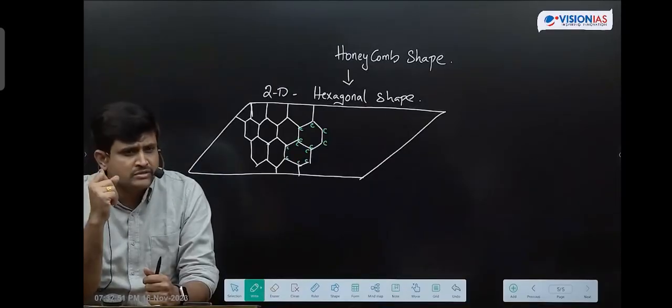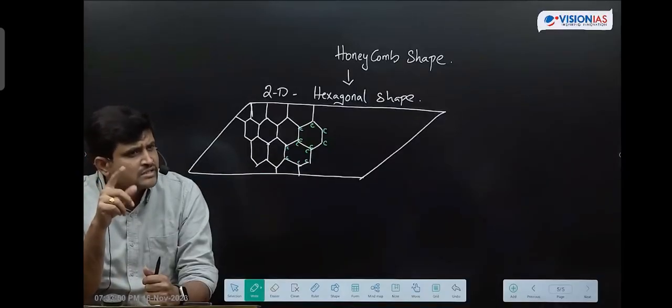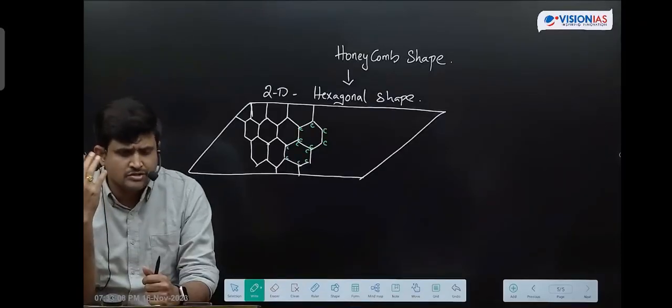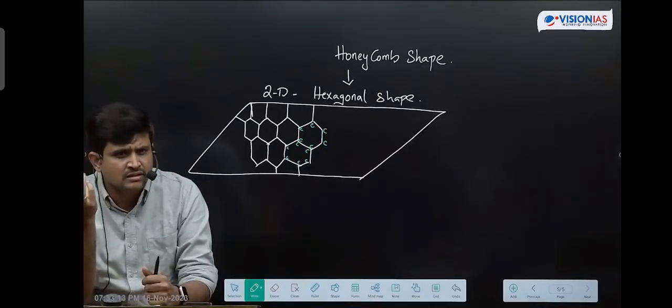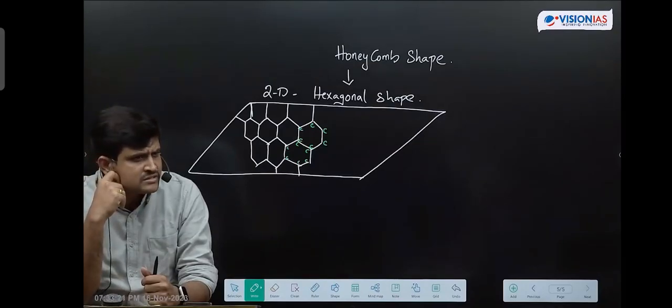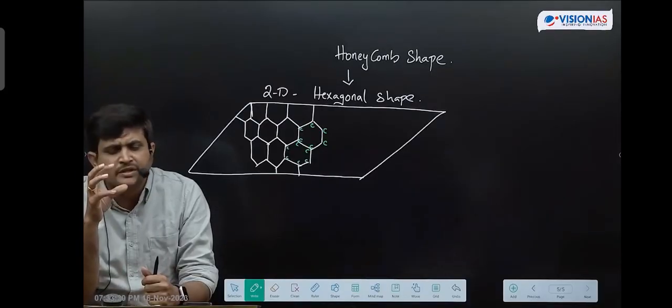We can use it in display technologies. Can we use it in display technologies or not? Yes, that is one application of graphene: touch screens, optical screens. That is the specialty of this graphene, students. Because it is stronger than steel, can we use it in manufacturing industries and construction industries? We can use it in manufacturing industries as well as in the construction industries. Got it, students? So it has a wide range of applications because of its unique properties.